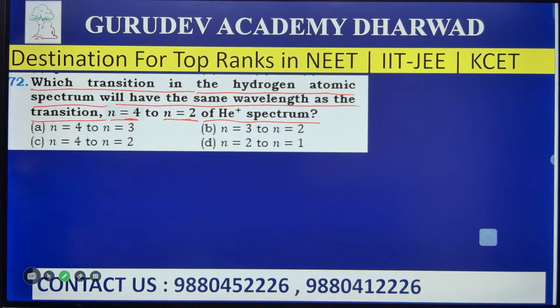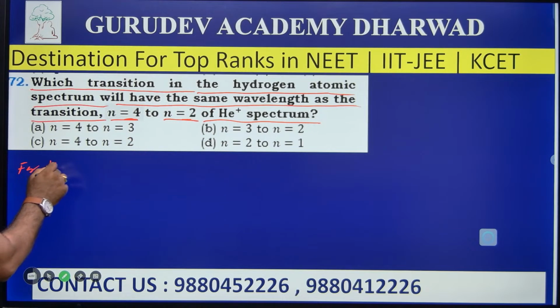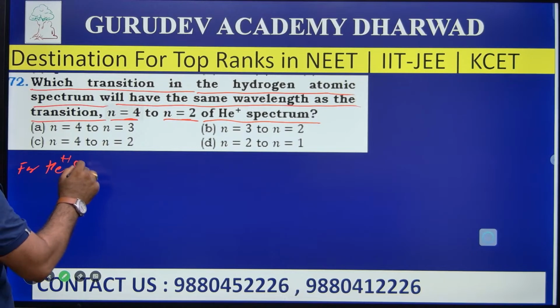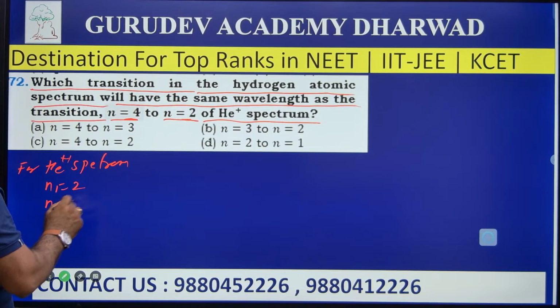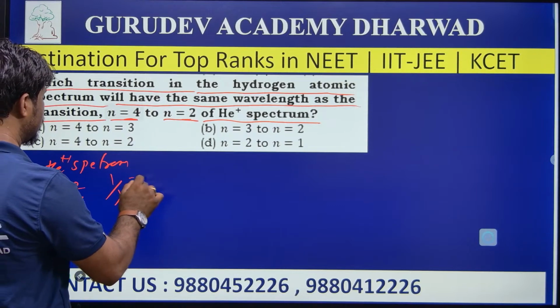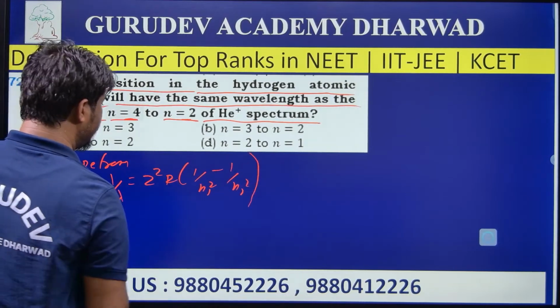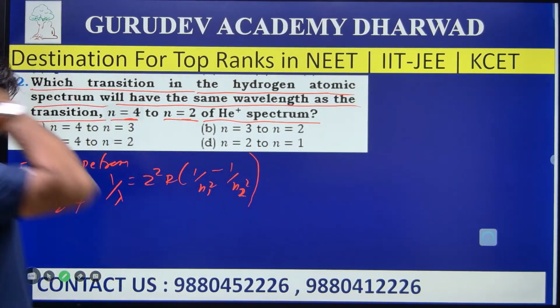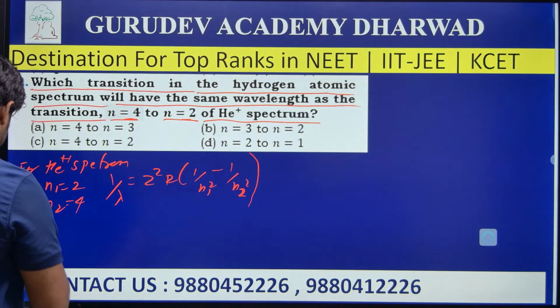So we need to calculate n1 and n2 for the hydrogen atom, because they have given the n1 and n2 values for helium. For the He plus spectrum, n1 is equal to 2 and n2 is equal to 4. Then calculate the 1 by lambda value: 1 by lambda is equal to Z square into R into 1 divided by n1 square minus 1 divided by n2 square.